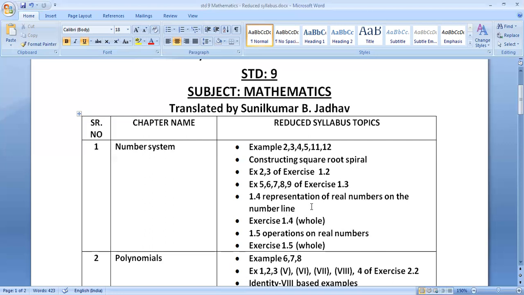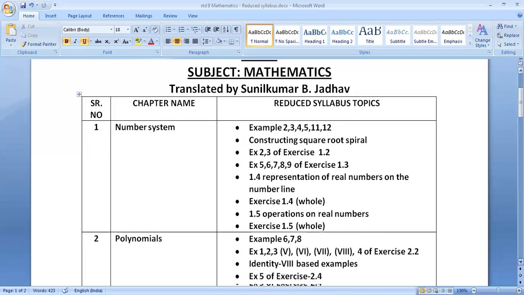Here I have written it a little bit differently because I have translated, but it is the same thing. The original, which is given on page number 15, 1.4 representing real numbers on the number line, is the main topic. Exercise 1.4 and exercise 1.5 whole exercise is excluded, and 1.5 operations on the real numbers is also excluded. So this is all about chapter number 1.